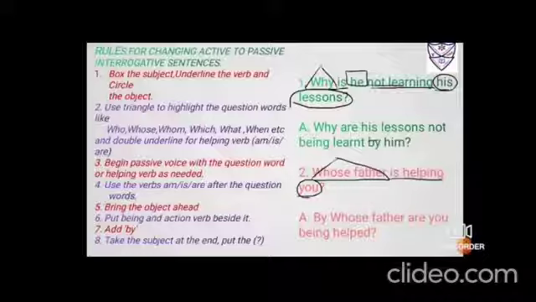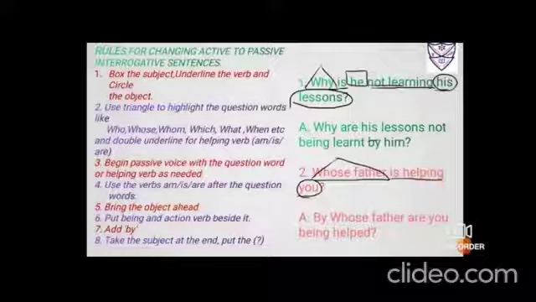Number 2, whose father is helping you? Fine, again in this case, you don't know the subject. In the sense, whose father? You're asking, you're not sure whose father it is. Fine. So in that case, the subject goes missing. So now you have to underline the verb, that is helping. Circle the object you. Okay.